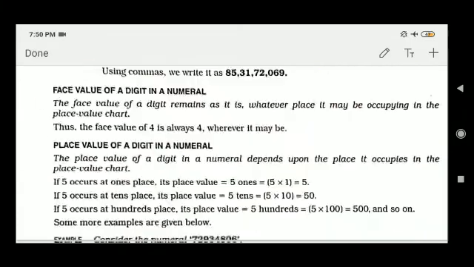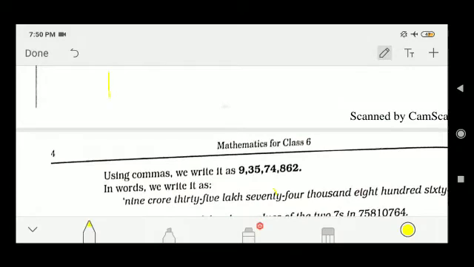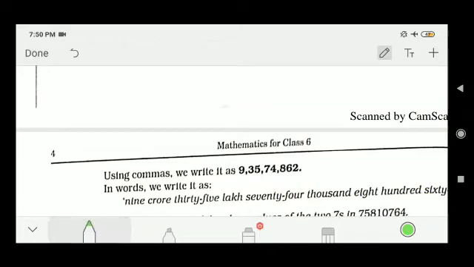Now friends, I am writing one number: 23,71,98,752. In the Indian place value system, the first place is the ones place. In the ones period there are 3 houses: the ones house, then the tens house, then the hundreds house. So this is your total ones period.